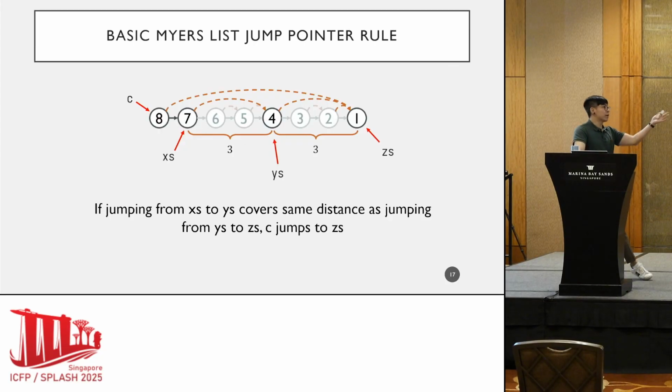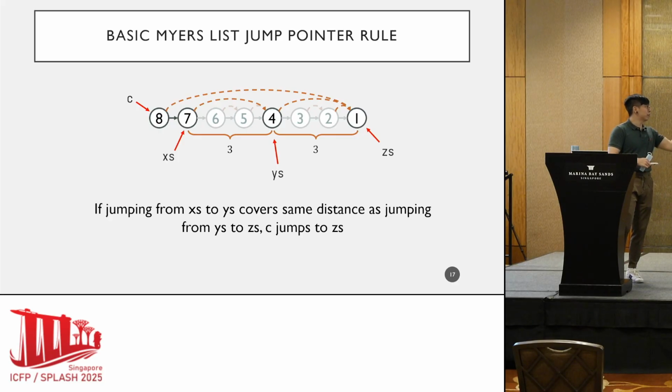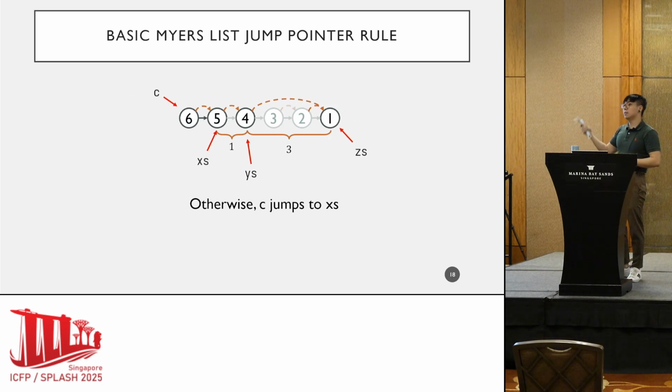Suppose we're given a cell C at the front, and we're trying to decide where that jump pointer points to. And let's suppose the next cell from C is some x's. And the rule is this. If jumping from x's to some y's traverses the same distance as jumping from y's to z's, then the jump pointer of C just points to z's. That's basically it. And of course, in any other case, the jump pointer of C is just the same as its next pointer. And just like this, we are able to characterize the structure of a basic Myers list.